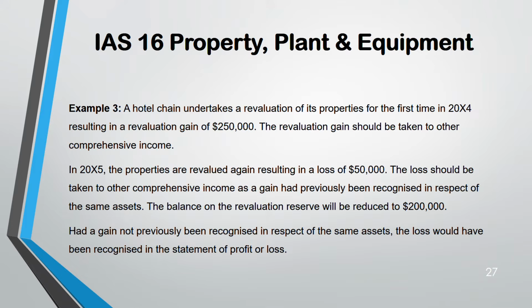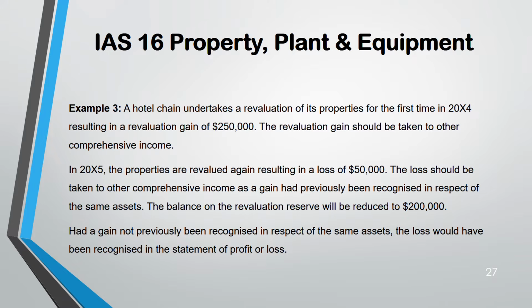Example 3. A hotel is revaluing its property. The revaluation gain is 250. This 250 will go to other comprehensive income. In 2005, the property was again revalued, but this time it went down by 50,000. A revaluation loss. How are you going to recognize it? First, there was a gain of 250, which sits in other comprehensive income. Now a 50,000 loss.